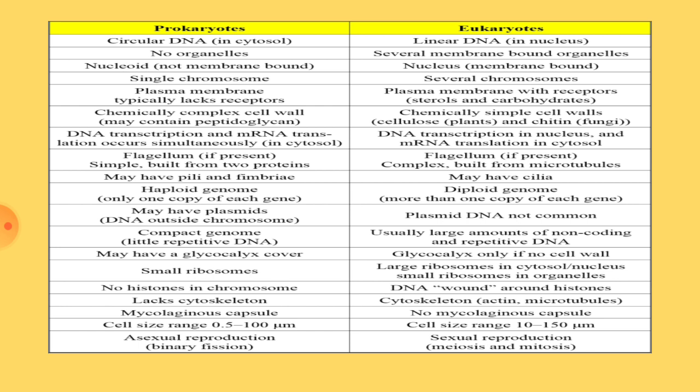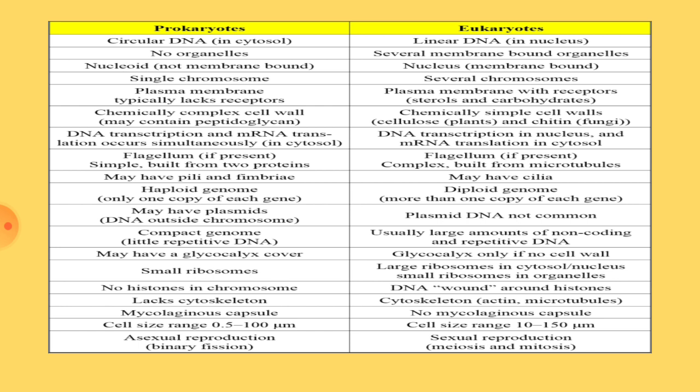And here in prokaryotes, protein synthesis for construction of proteins, building blocks of an organism, actually shows two phases, as we all know, transcription and translation. Transcription is nothing but formation of mRNA from DNA, whereas translation is nothing but formation of polypeptide chain from mRNA. In case of prokaryotes, both transcription and translation take place simultaneously in cytoplasm or cytosol. But in eukaryotes, transcription takes place in the nucleus and translation takes place in the cytosol region.